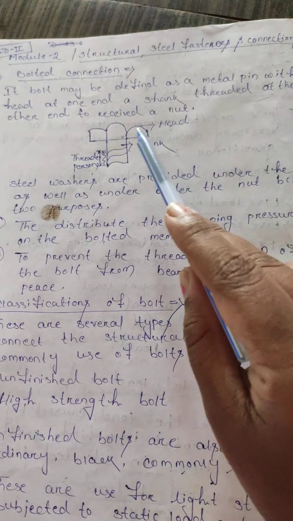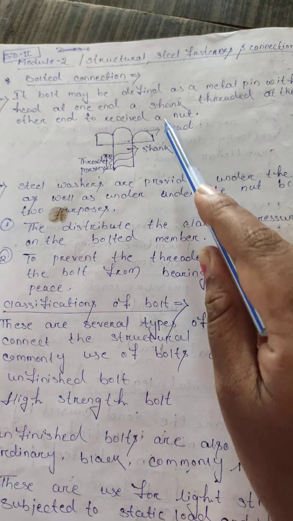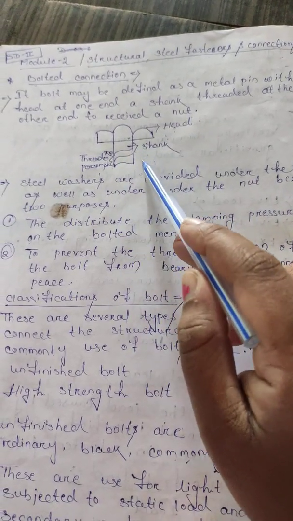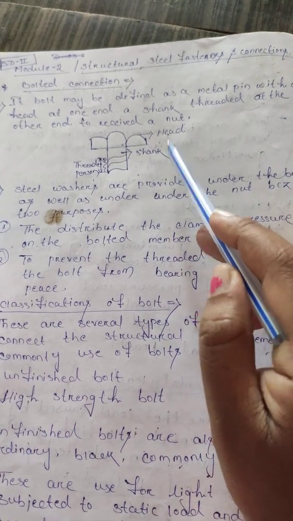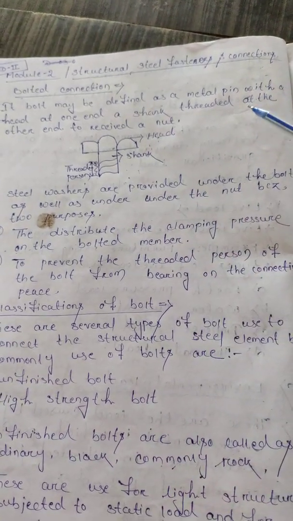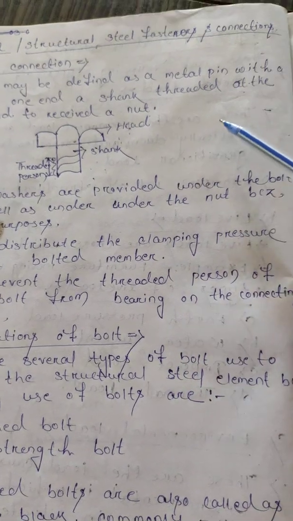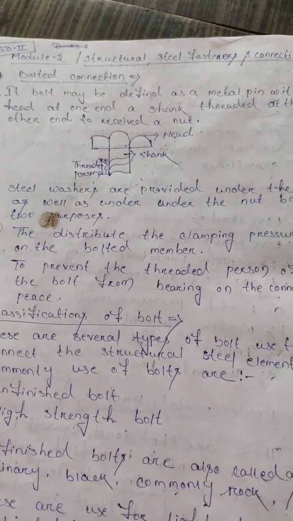In the diagram, this one is the shank and this one is the head, and the colored portion is just the threaded portion. So the bolt definition: a bolt may be defined as a metal pin with a head at one end and a shank threaded at the other end to receive a nut.